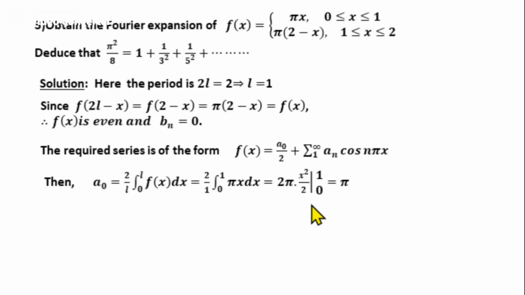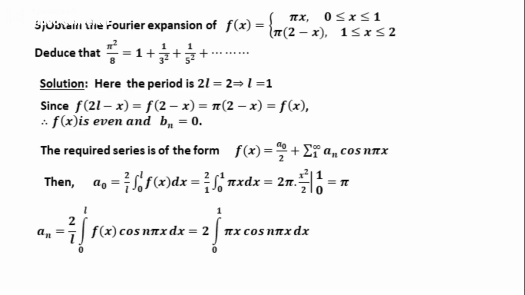Then an is 2 by L integral from 0 to L f of x cos n pi x by L dx. Put L equal to 1, we get 2 by 1 integral from 0 to 1 pi x into cos n pi x dx. Next, pi is constant, so we can take it outside the integral, and we can integrate this taking x equal to u and cos n pi x equal to v, and using Bernoulli's rule of integration by parts, integral u v dx equal to u v1 minus u dash v2 plus u double dash v3, etc.